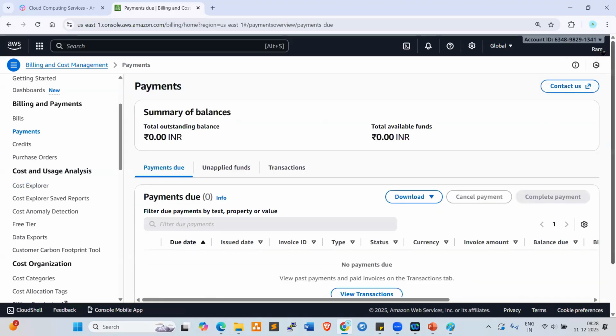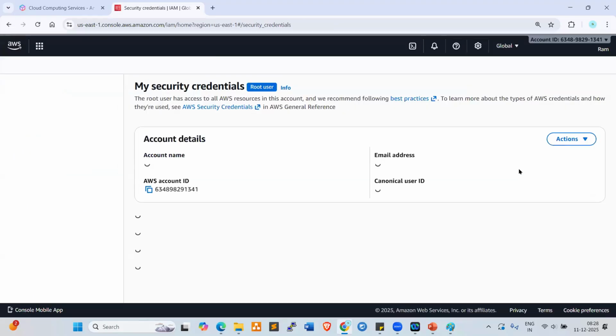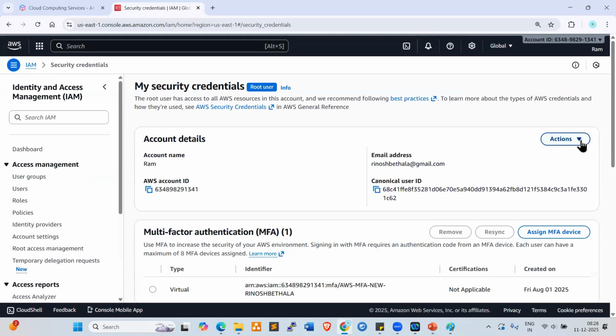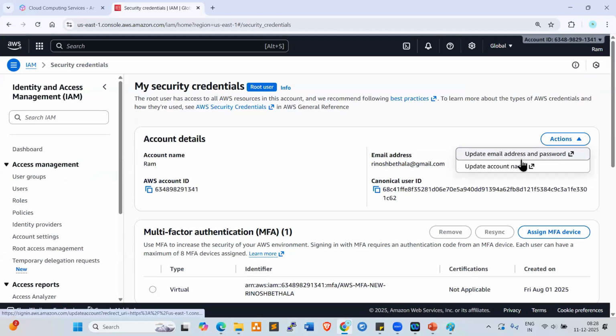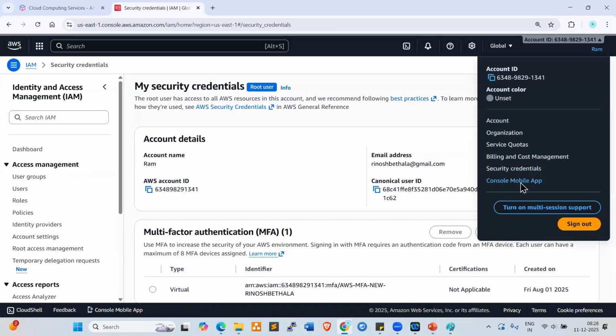Next one, look at here. Look at my screen, everyone. Security credentials. Click on this. So here, if you want to change your account password or username or Gmail ID, you can change here. Click on go to actions. Now update your email address and password, right? Update account name. You can change your password if you want to change. Okay. Yeah.